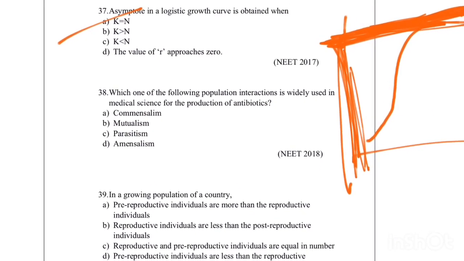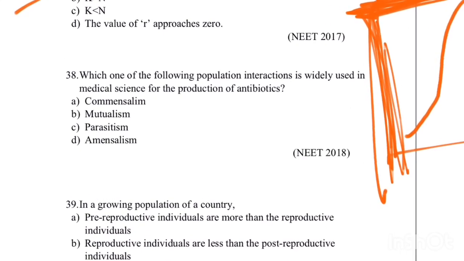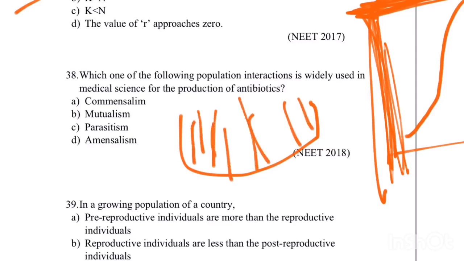Next, which one of the following population interactions is widely used in medical science for the production of antibiotics? So antibiotics is usually produced. Take an example of fungi. When a fungi grows, it produces antibiotics so that it suppresses the growth of other organisms. It is a type of interaction where one organism is definitely harmed. Which organism?